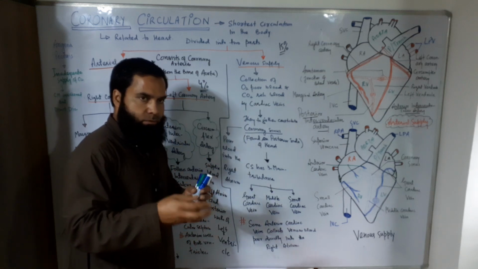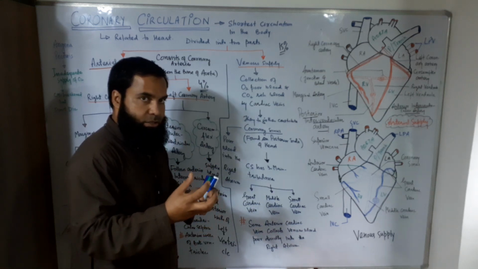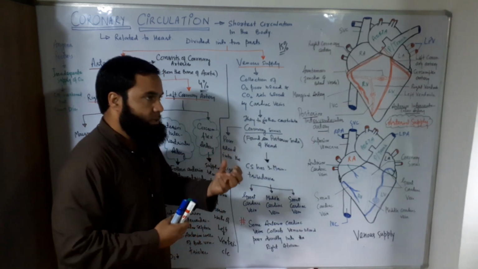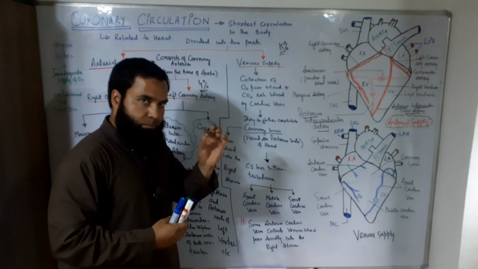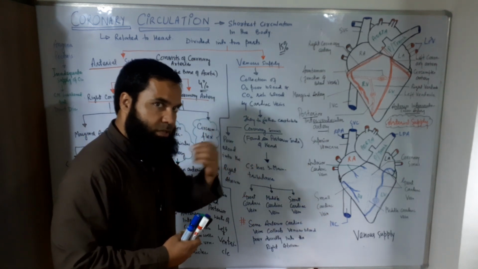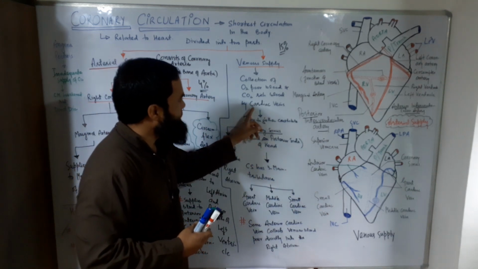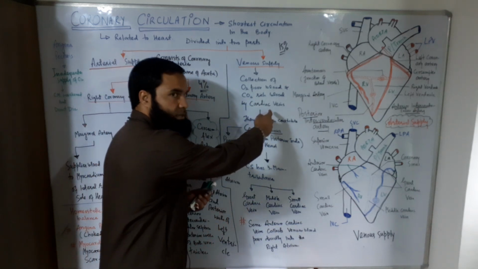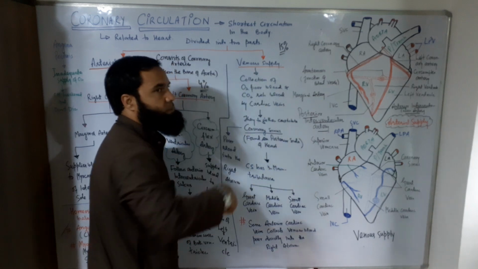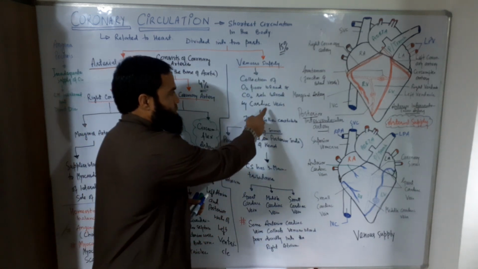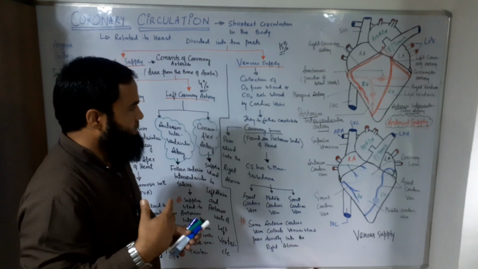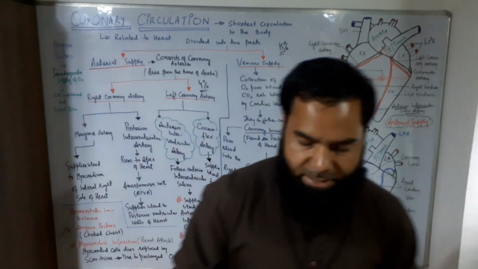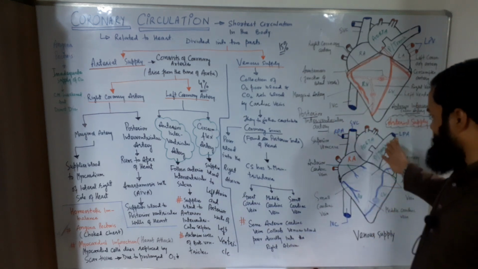There is an exchange of oxygen and a retention of carbon dioxide by these capillaries, and then this venous blood, the oxygen-poor and carbon dioxide-rich blood, is received by the veins called the cardiac veins, and this constitutes the venous supply of the heart. There are various types of cardiac veins, depending upon where they are located. Second, I will use this diagram of the heart.